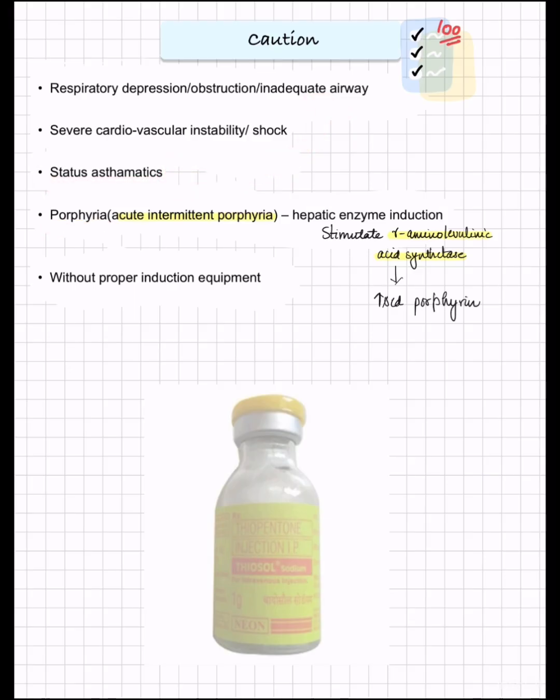In porphyria, in acute intermittent porphyria, as we already saw in side effects, it causes hepatic enzyme induction. So it might stimulate gamma aminolevulinic acid synthetase, which increases the porphyrins and further causes acute intermittent porphyria, and its symptoms might aggravate. And without proper induction equipment, you should never use thiopentone.